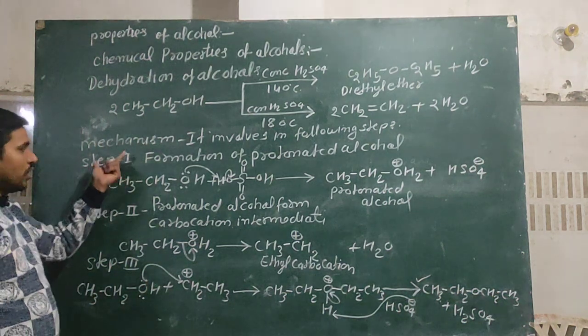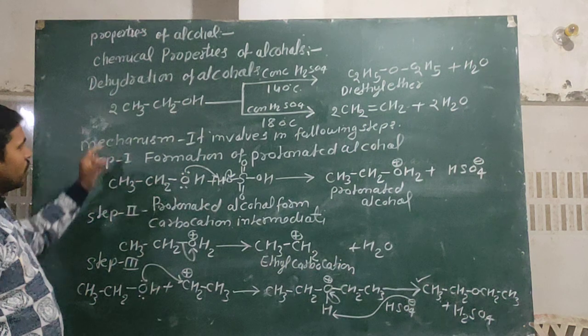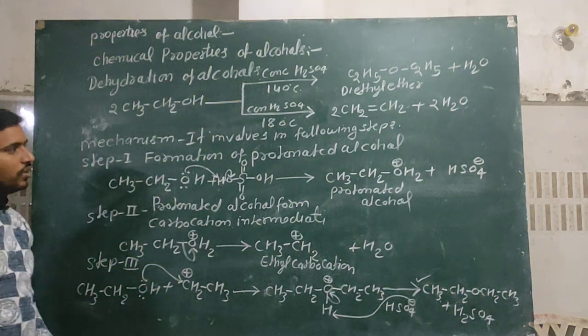It is the mechanism of dehydration of alcohol when alcohol reacts with conc H2SO4 at 140 degree.